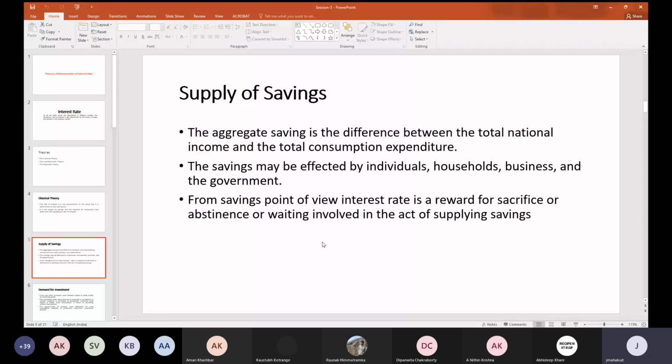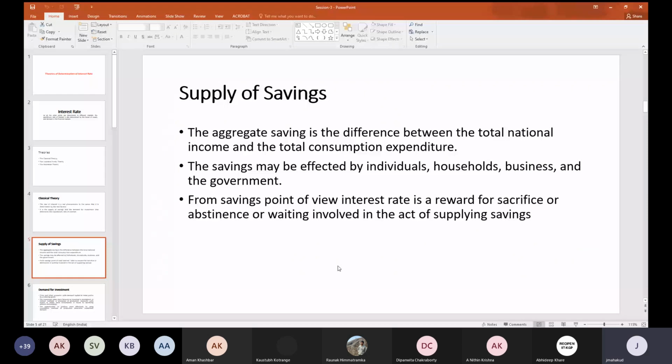So whenever you talk about this, savings may be made by individuals or households, businesses, and the government. These are the different sectors which contribute to the saving side of the aggregate economy.